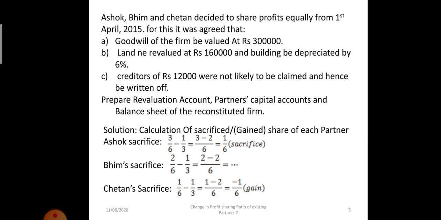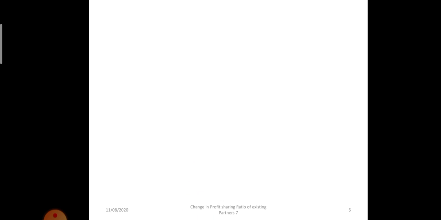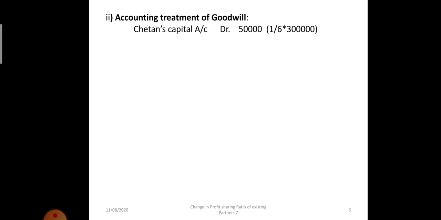So Chetan will compensate Ashok. For that the journal entry will be: the goodwill is valued at 3 lakh and the gaining partner will be debited. Chetan's capital account debit to Ashok's capital account. 1/6 of 3 lakh rupees is 50,000. So Chetan's capital is debited by 50,000 and Ashok's capital is credited by 50,000.